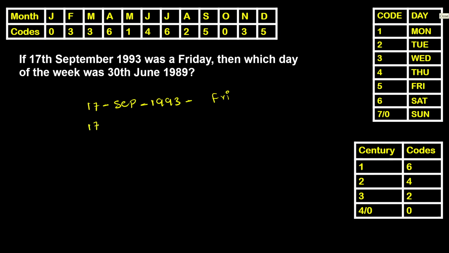Date same as date, 17. Month code, that's 5. Century code, it's 0. Number of years, 93. And leap years among 93 years, 23.